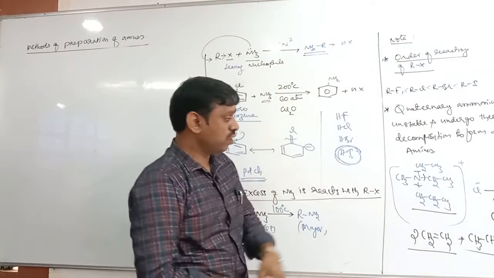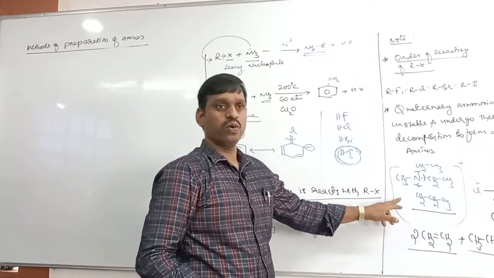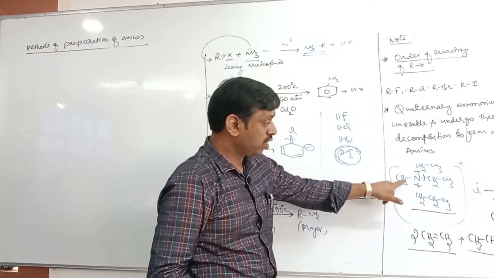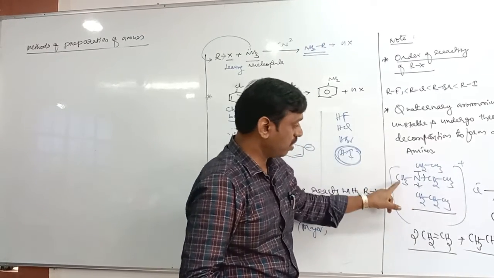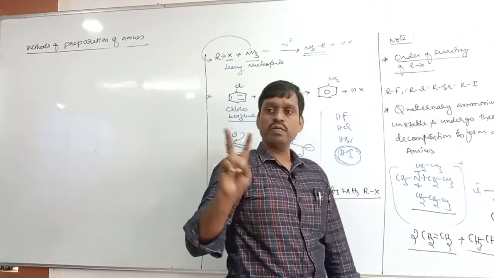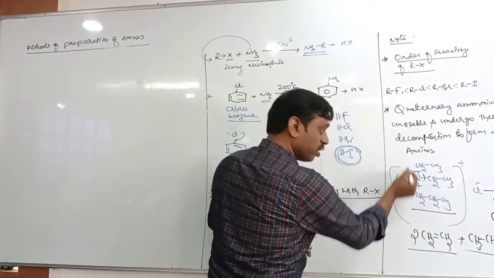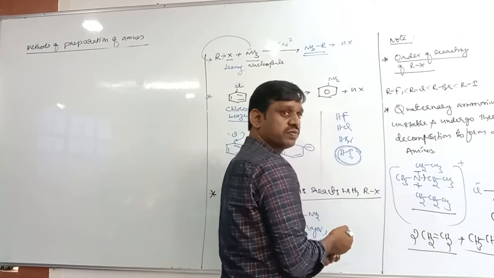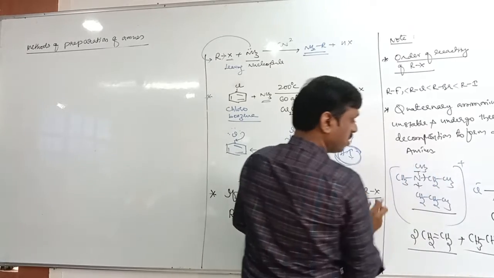Now you may have a doubt, what about this methyl? Does this methyl undergo bond breaking or not? No, because in order to form an alkene, the side chain should have a minimum of 2 carbon atoms. Suppose if it has 2 carbon atoms, then all will be broken, and you will get ammonia. Now in place of this ethyl, if there is only a methyl, then what product do you get?